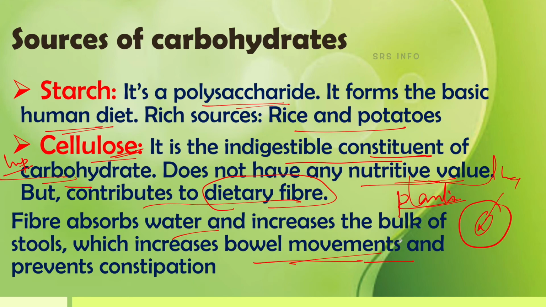What is the function of dietary fibers? Dietary fiber absorbs water and increases the bulk of the stool, which increases the bowel movement and prevents constipation. Cellulose is the natural dietary fiber, and it is very important to make cellulose a part of our diet, so that our digestive process and bowel movement will be regular, which helps to prevent constipation and to have a healthy life.